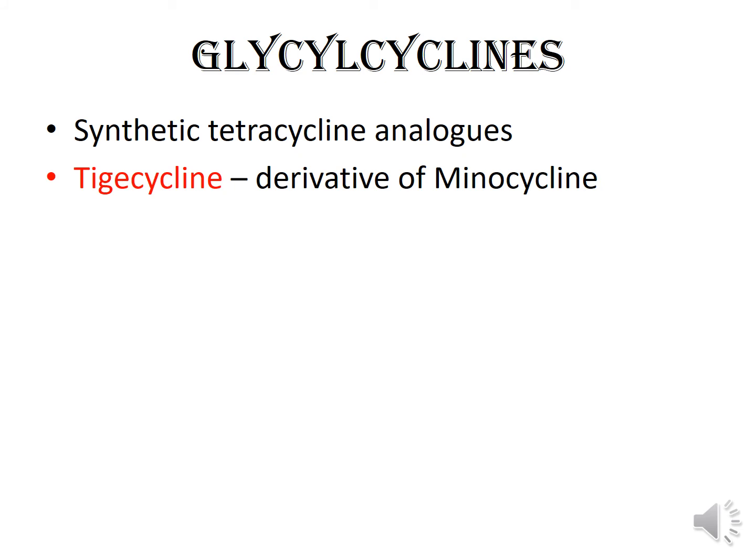Glycylcyclines is the new class of synthetic tetracycline analogues, and the only drug available in this group is tigecycline, which is a derivative of minocycline. The mechanism of action of this group of antibiotic is same as that of tetracyclines, that is inhibition of protein synthesis via binding to 30S ribosome.